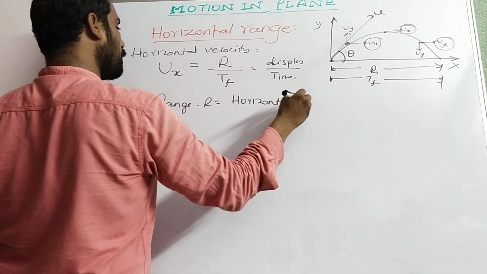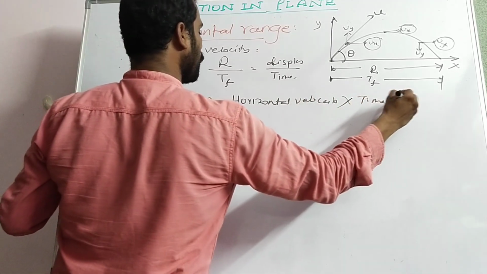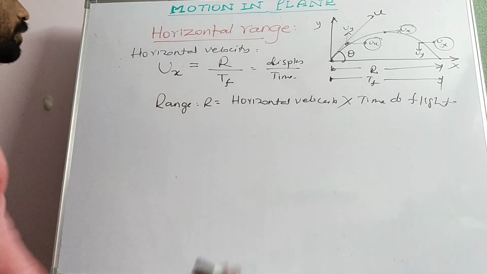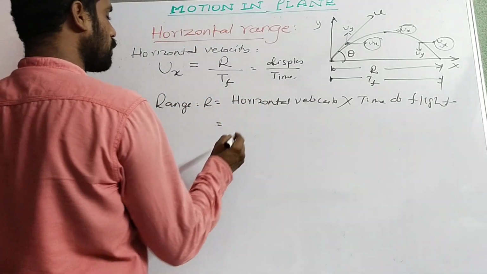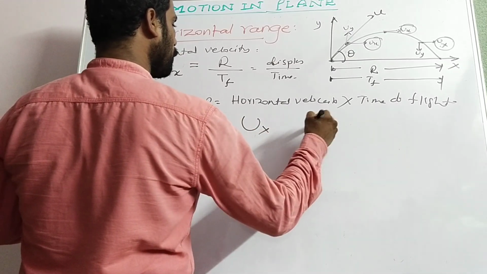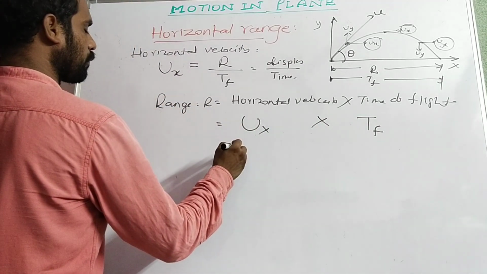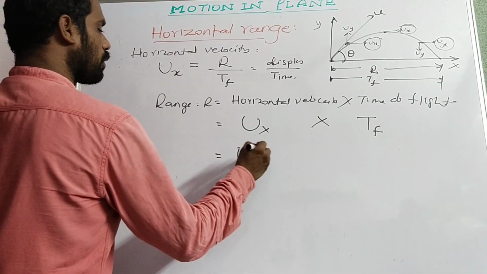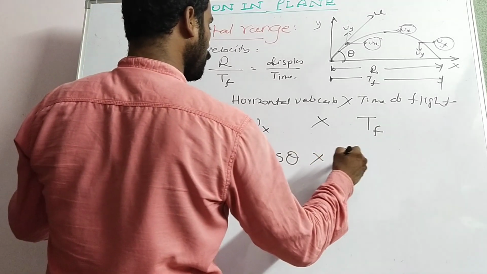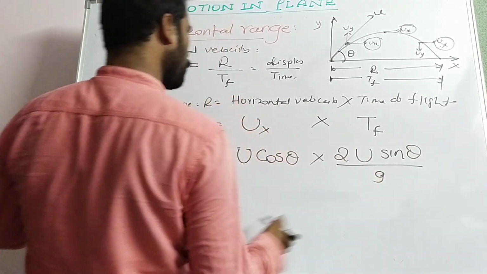Now range R is equal to horizontal velocity into time of flight. Horizontal velocity is ux, that is u cos theta, into Tf, which is 2u sin theta by g.